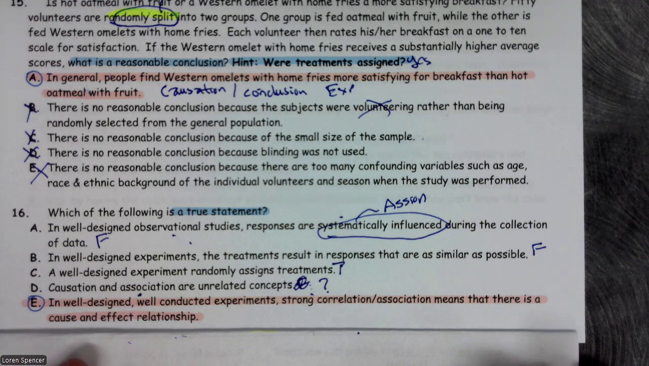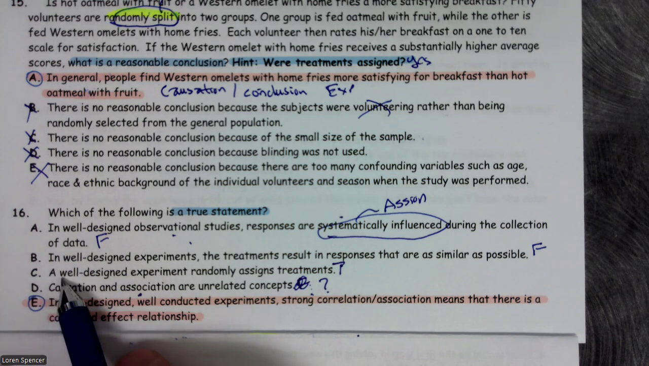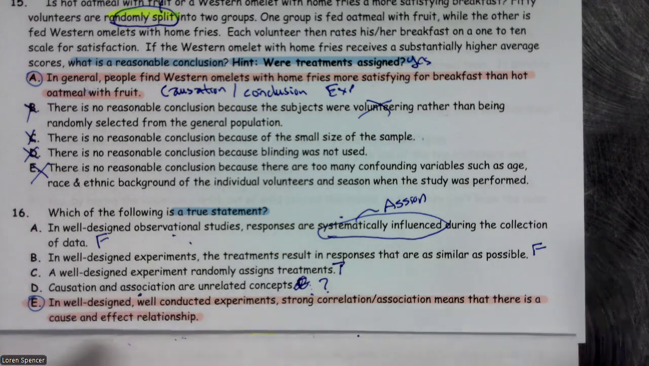And that's true. So we have a problem with this question because we have more than one right answer. E is the one we chose, but honestly, C, a well-designed experiment randomly assigns treatment. That's true.